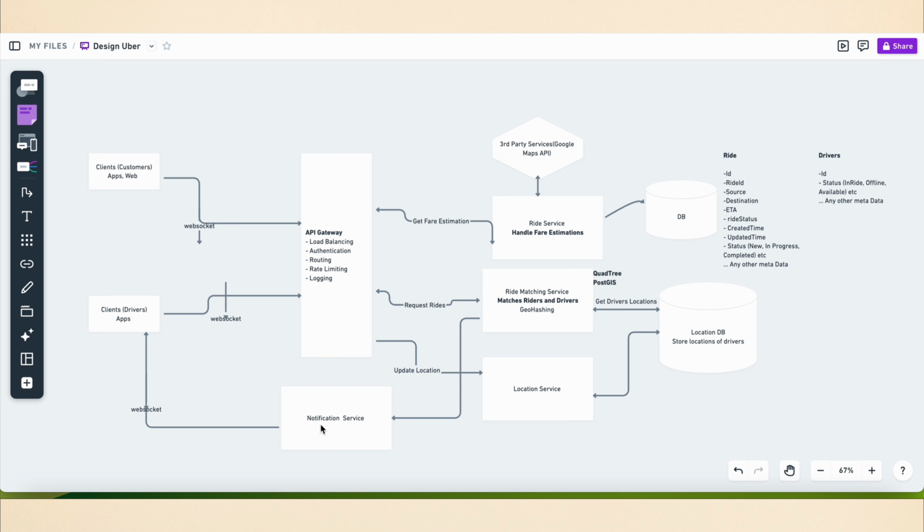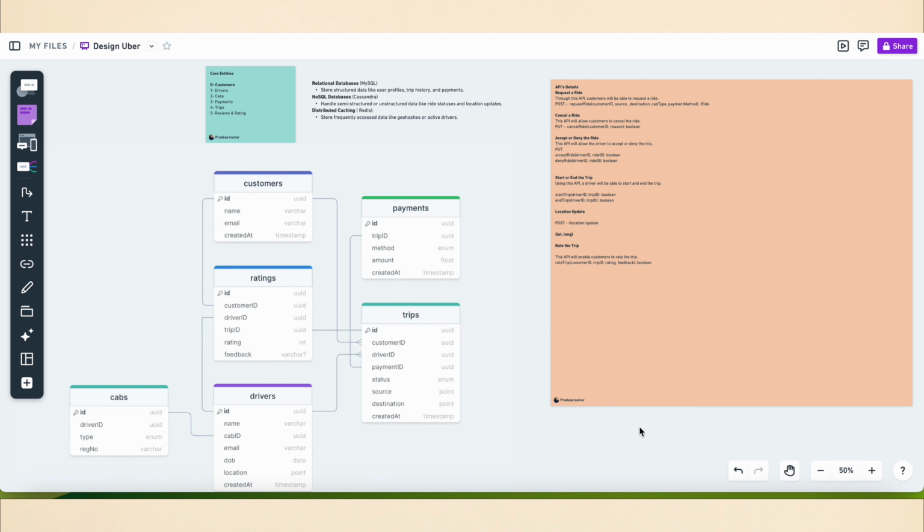Another important one is the notification service, so that the system can send push notifications to the app for both kinds of users, riders and drivers. So guys, this is a simple and straightforward microservice architecture, nothing fancy here. Next, let's discuss the database details.